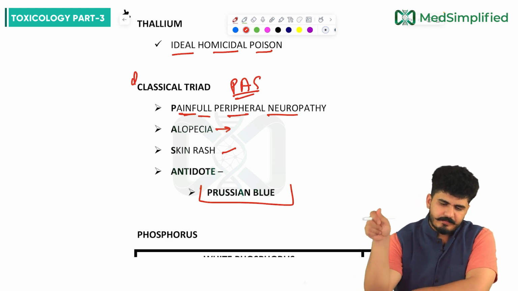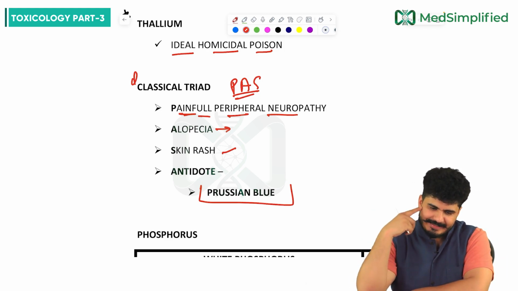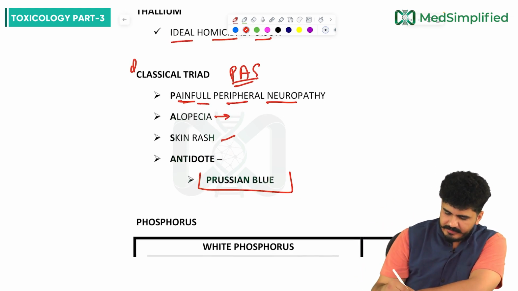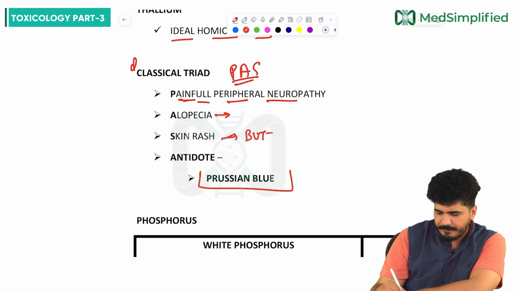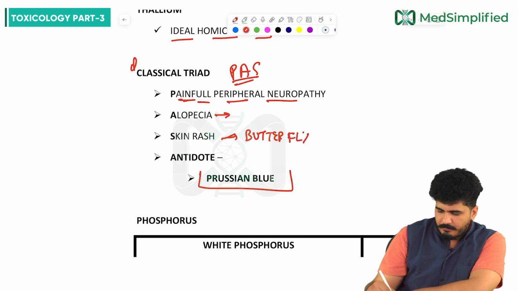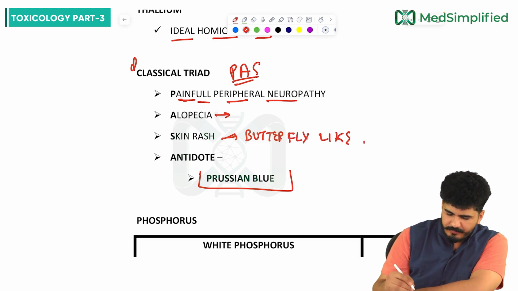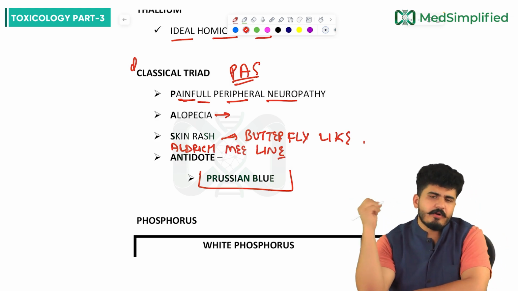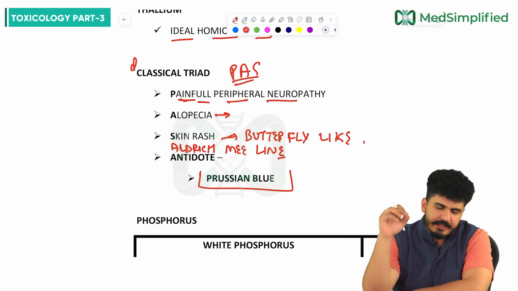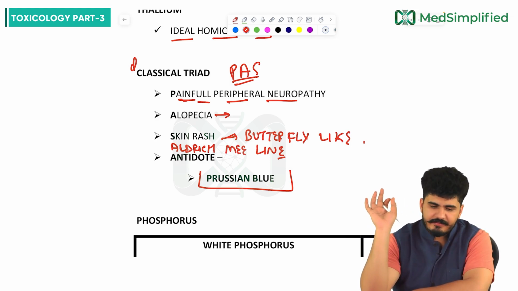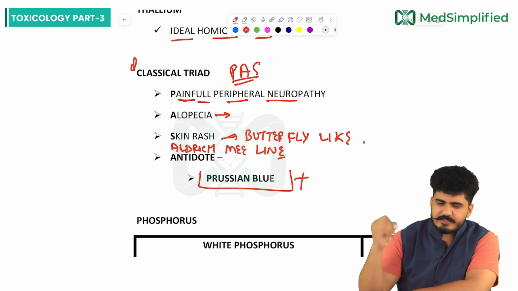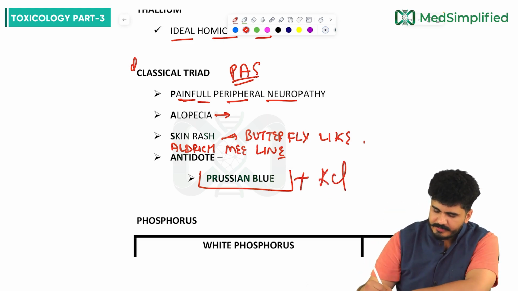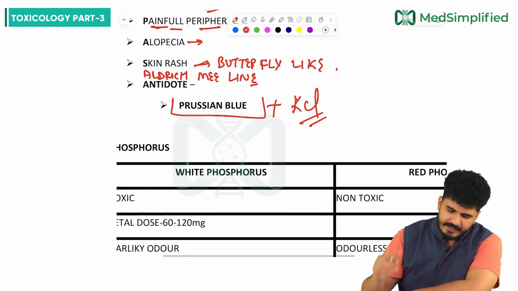Okay. Now, also we can see other features like the Aldrich-Mees line here. The skin rash mostly is butterfly-like. Plus one more feature we can see here is the Aldrich-Mees line. In arsenic also we have seen the Aldrich-Mees line, and here in thallium also we see the Aldrich-Mees line, my dear friends. Antidote is Prussian blue, plus we can add potassium chloride. KCl also we add in this, sir.